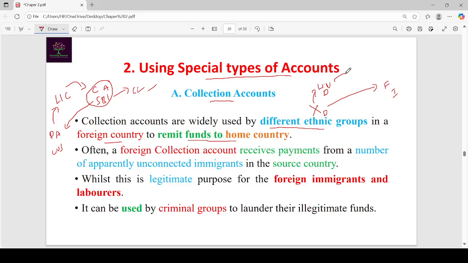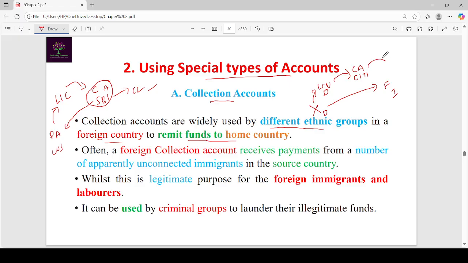Western Union has a collection account in Citibank. Whenever X gives money to Western Union, that money is deposited in the collection account of Western Union.